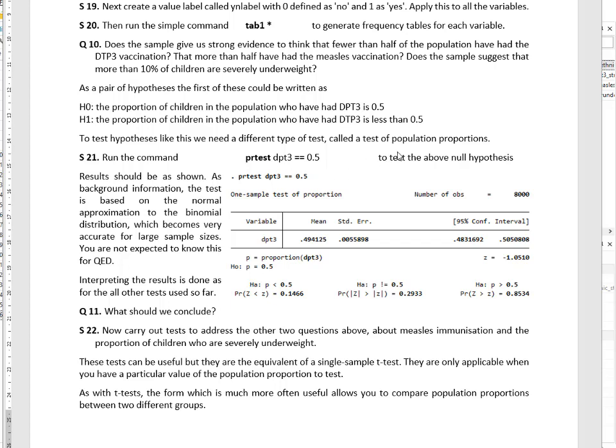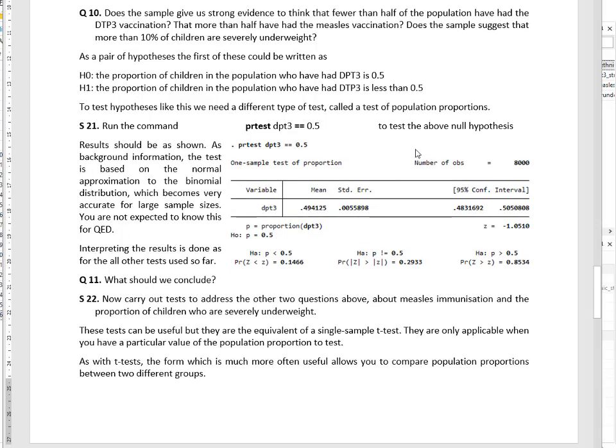The test we need is what's called a test of population proportions. It's probably one of the most useful ones, and I haven't got it in my lecture, so perhaps I should adapt the lecture. It's something students often want to run, but it's easy to do in Stata anyway. It's prtest, the proportions test. It's a specialised test that looks for a difference between noughts for no's and ones for yeses, so the proportion of 1s is 0.5. We can run that quite easily just by putting that code in.